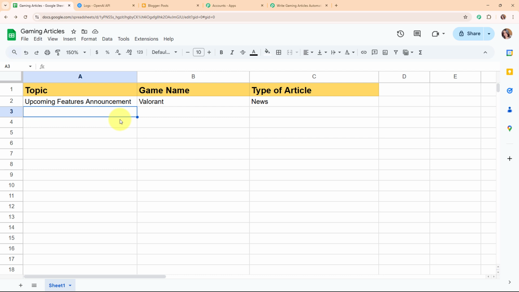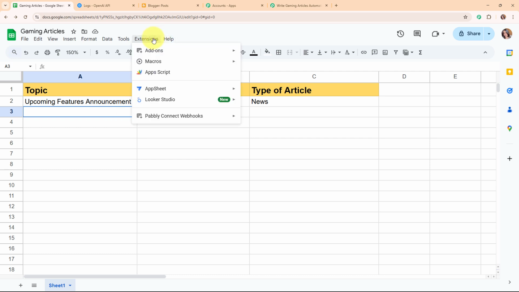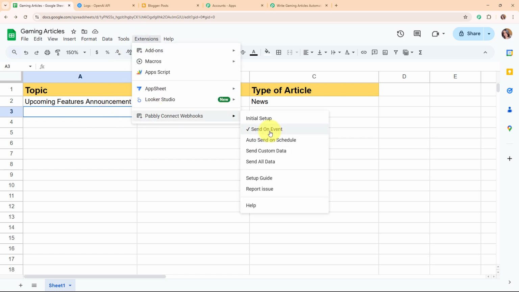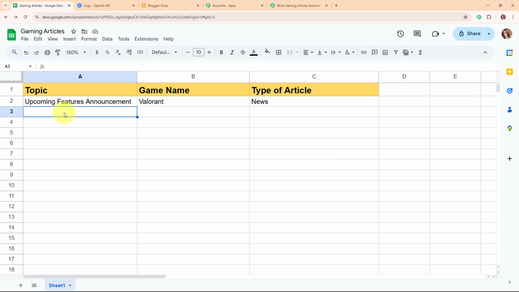And here, before moving back to Pabbly's workflow, you need to perform another very important step to completely connect your Google Sheets with Pabbly Connect. For that, you need to click on this extensions, and from here you need to select Pabbly Connect Webhooks, and from here you need to turn on the send on event. By turning it on, whenever you add a new detail in your Google Sheets, Pabbly Connect is going to capture the response automatically and instantly. Alright, so now let's go and check it, and here you can see we have received a tick in front of the send on event. That means we have successfully turned it on.